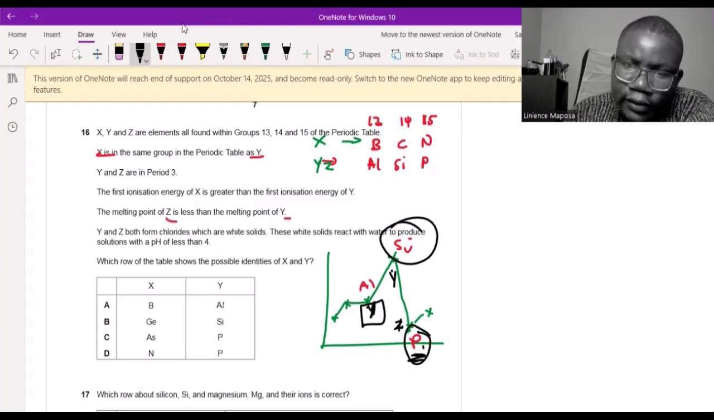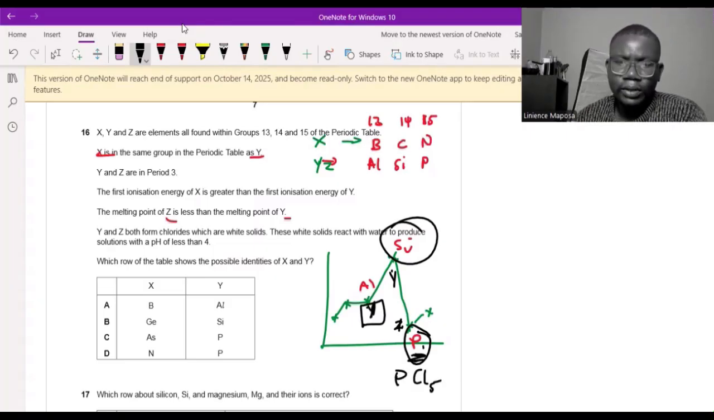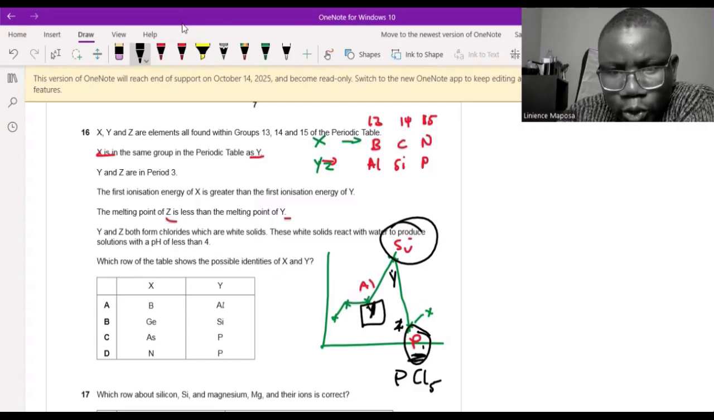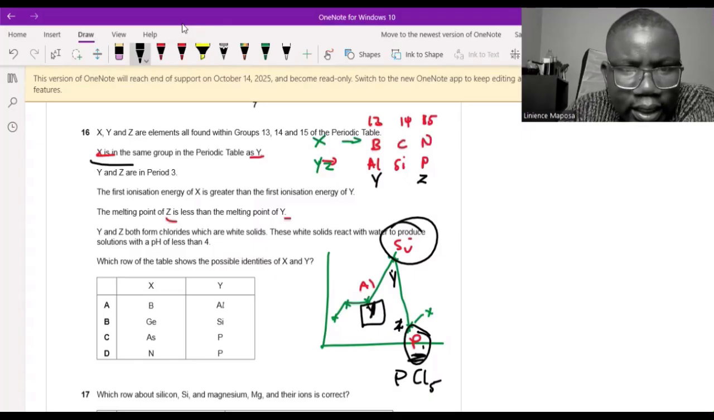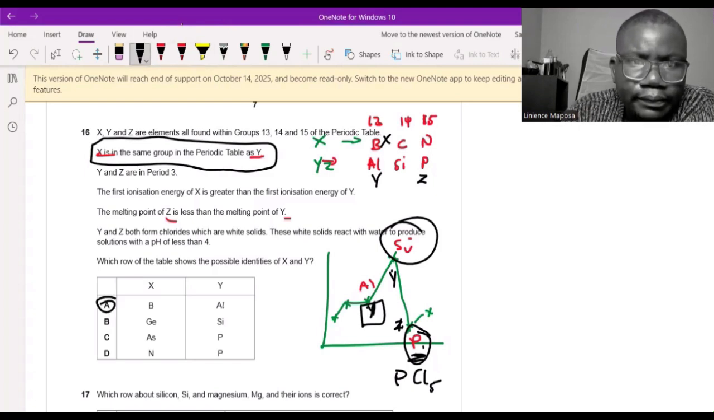And also this one forms hydrochloric acid when it reacts with water, isn't it? When we have PCl5, for instance, when you react, you can form an acidic product. The pH will be less than 4, very acidic, HCl. So I would say aluminium is my Y, phosphorus is my Z. Therefore, if Y and X are in the same group, then X is here, because they must be in the same group. Then X becomes boron, Y becomes aluminium. So answer is A.